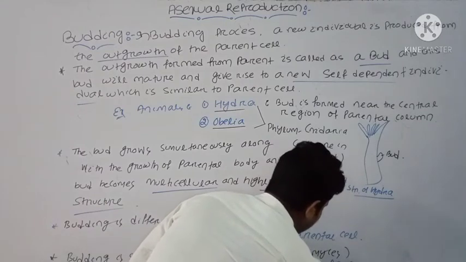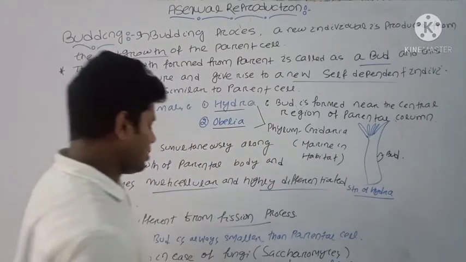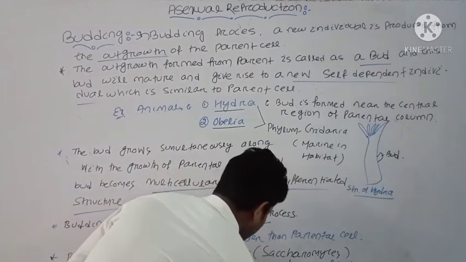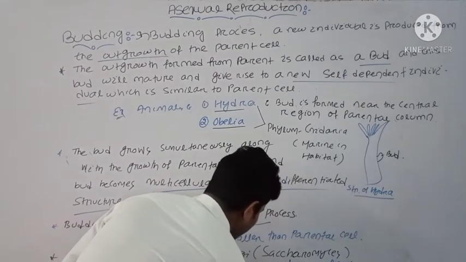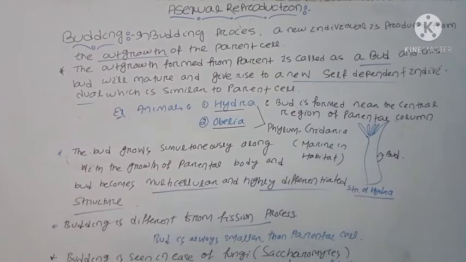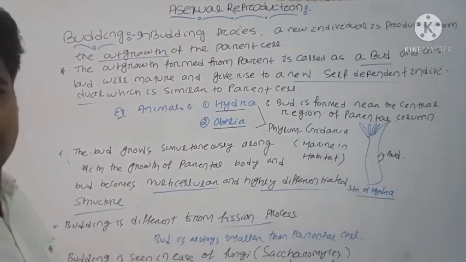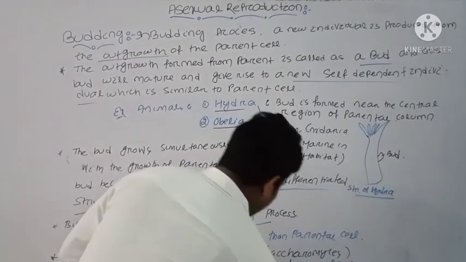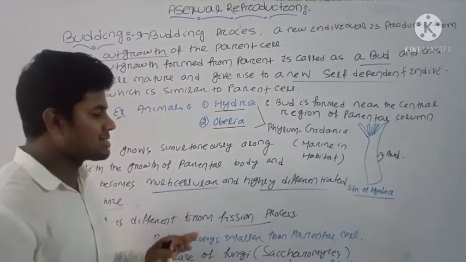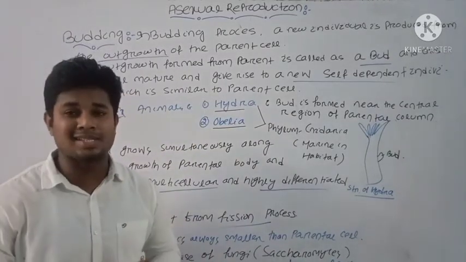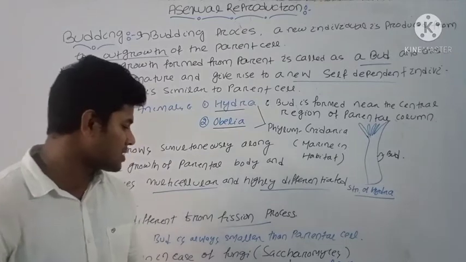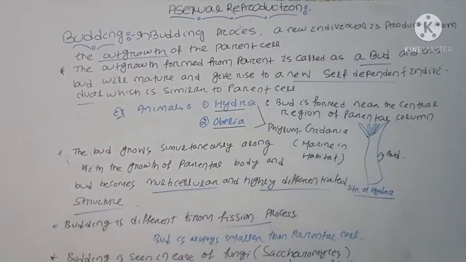That is your yeast. Okay, note down all these points, then we will discuss in detail the budding process in yeast, how it is occurring in the yeast.